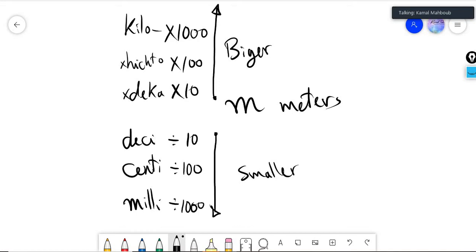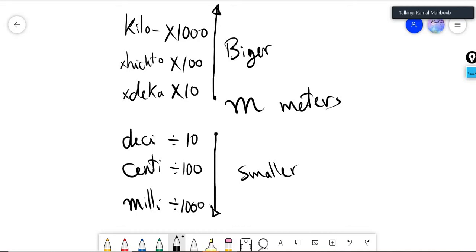Okay, guys? Now, as you see here, can you see that 10, 100, 1,000, all of them have zeros? It means what? It means it depends on 10. That is called the metric system. Now, the metric system depends on 10, as you see here.